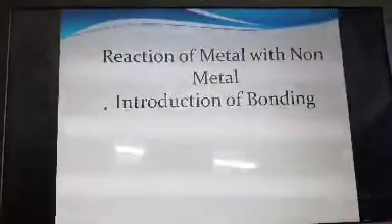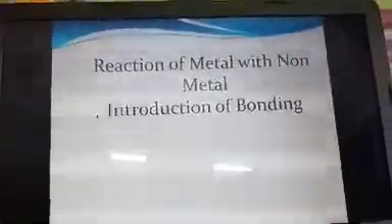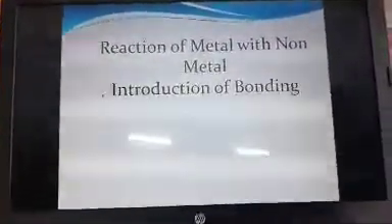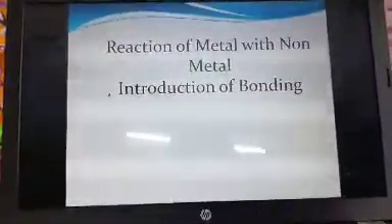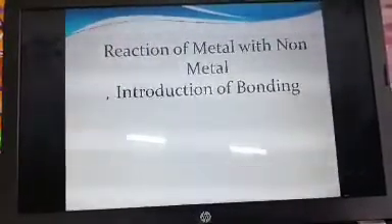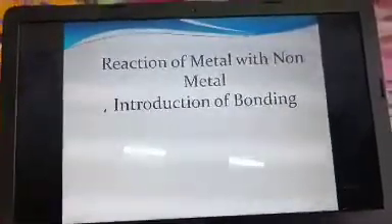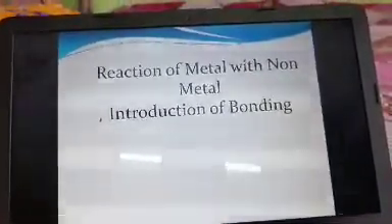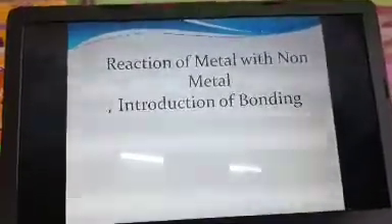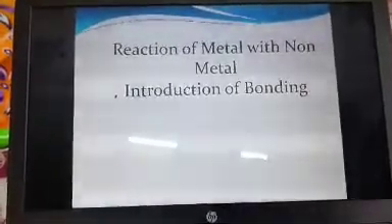If you look, the noble gases do not form any compound, or actually they do not react with each other. So what is the reason behind it? All of you know that noble gases like helium, neon, argon, xenon, krypton have their outermost shell filled with 8 electrons, or they have the octet fulfilled.